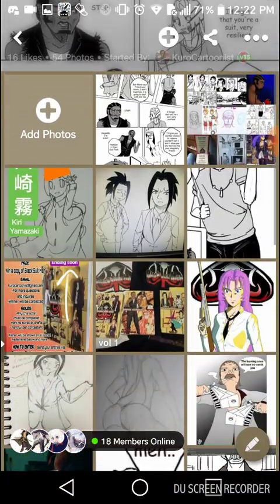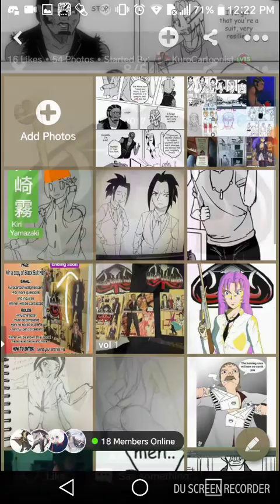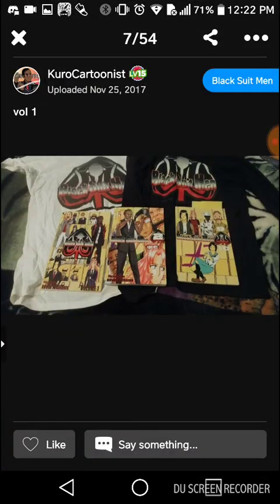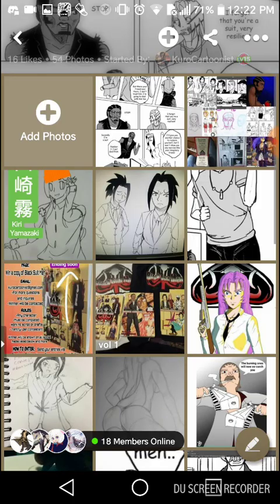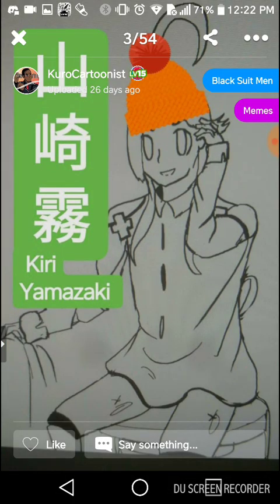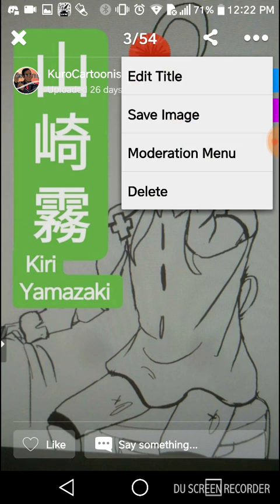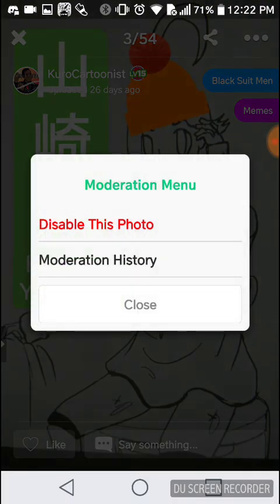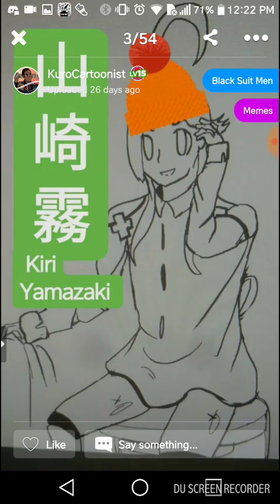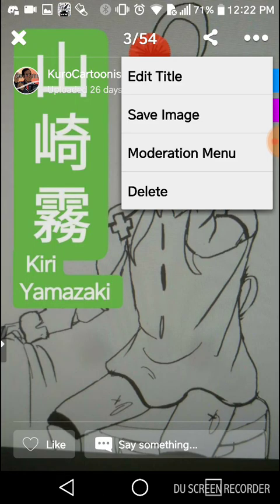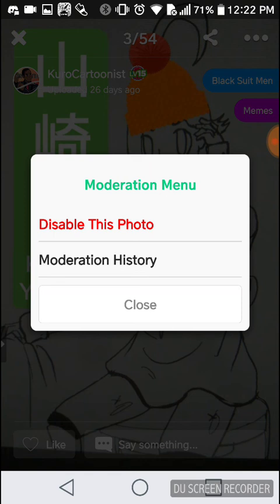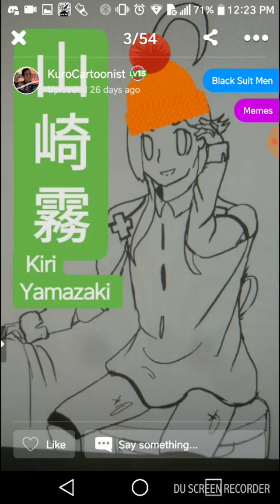How about we show off a disablement of pictures. Okay, you know what? Let's disable this one. So we can delete it. We can edit the title. I believe that's myself. So moderating history is there. We can look at the history of it and see it in action. You can disable the photo, and then it would be the first photo that we would see in the shared folder. But we're not going to do anything like that.